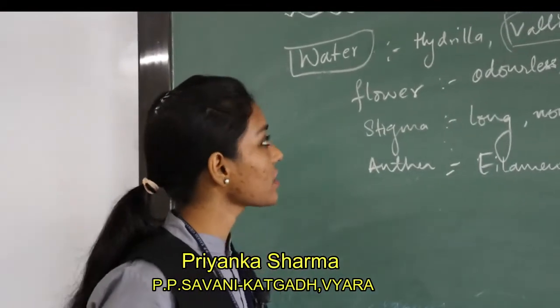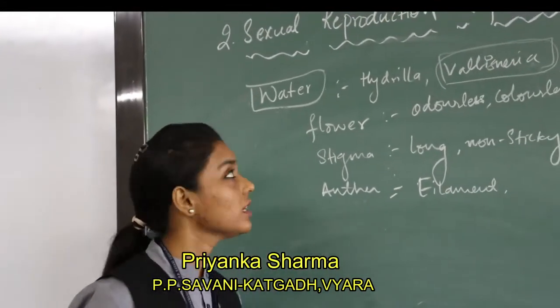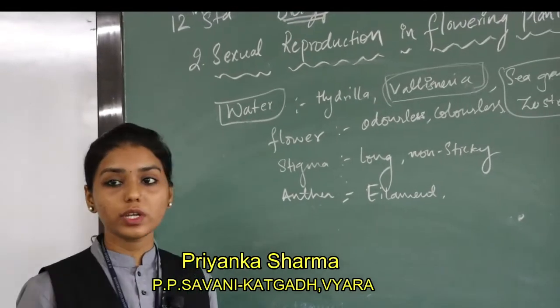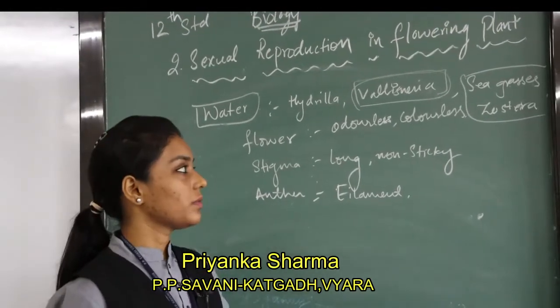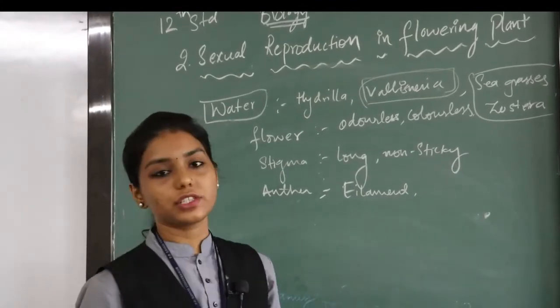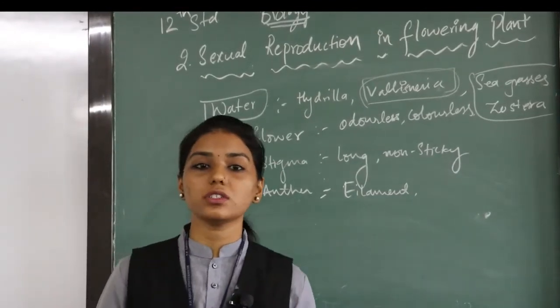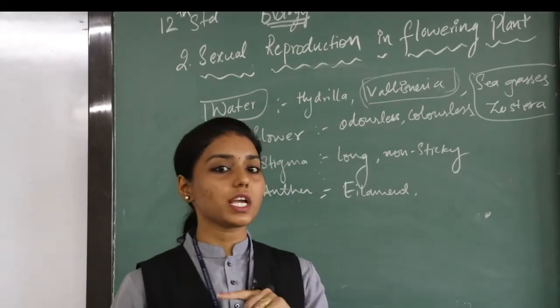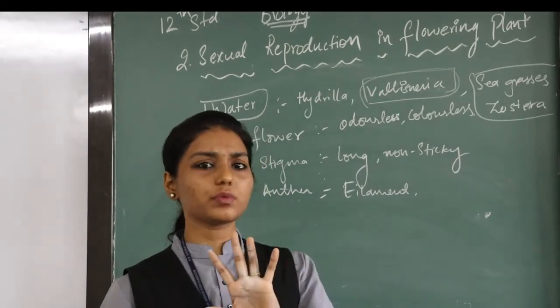Students, I am back again with the same chapter, Sexual Reproduction in Flowering Plants, for Class 12. Chapter number 2 we were seeing. Now we'll have a quick revision of what we saw in the previous lecture. We have seen pollination and agents of pollination. We started it and one portion of it was remaining.